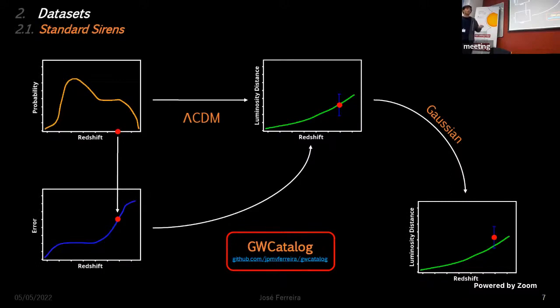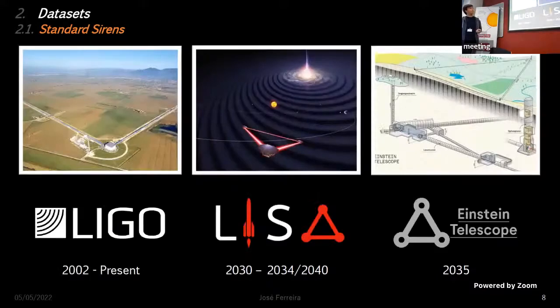We then repeat this process a number of times equal to the number of events we expect to observe, and equal to the number of observatories that we are considering. And so, which observatories have we considered in our analysis? We have LIGO, LISA, and the Einstein Telescope, all of which are forecast naturally, and I imagine that you're almost familiar with each of them.